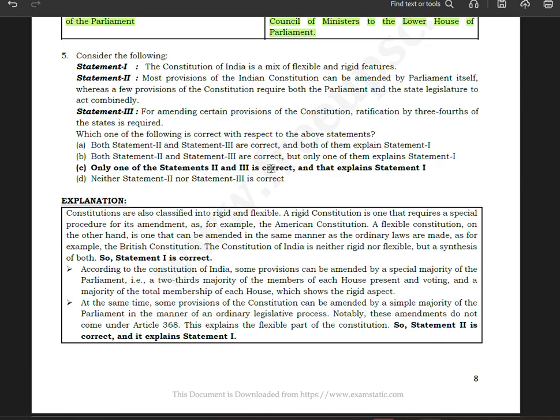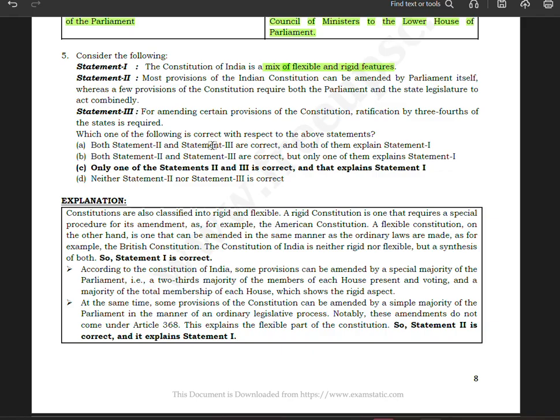Now question number 5. Consider the following. The Constitution of India is a mix of flexible and rigid features. Yes, that is a correct thing. Most provisions of the Indian Constitution can be amended by Parliament itself, whereas a few provisions of the Constitution require both the Parliament and state legislature to act combinedly. That is also true. For amending certain provisions of the Constitution, ratification of three-fourths of the states is required. No, this is incorrect. One third is maximum.